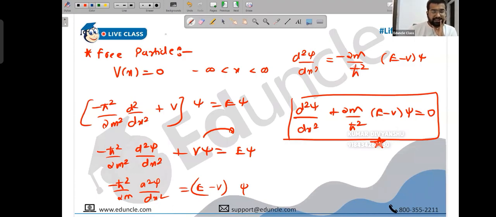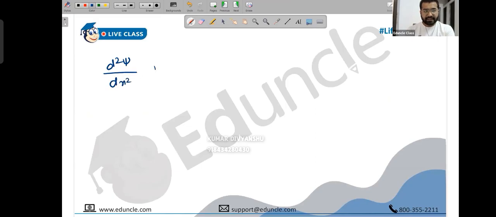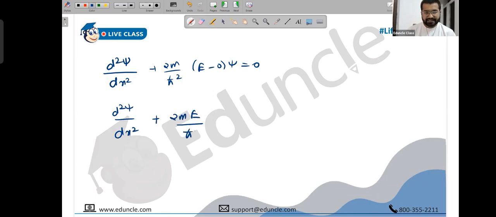Now let's substitute the respective conditions. They have given you that potential is 0, people. So I can say that d square psi upon dx square plus 2m upon ħ square into E minus 0 into psi, this is 0. So I have got d square psi upon dx square plus 2mE upon ħ square into psi, this is 0. Now after this, in quantum mechanics you write something called let, and you say let k square be 2mE upon ħ square.